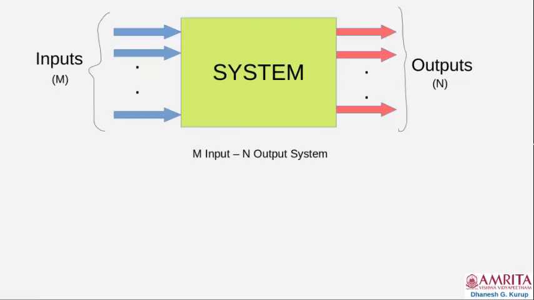Now, what is a system? A system consists of certain inputs which are coming and hitting the input side of the system, and it translates these inputs into certain outputs. In this case, we have M inputs and N outputs. Such a system is called an M input, N output system. Okay? We can identify so many systems around us.